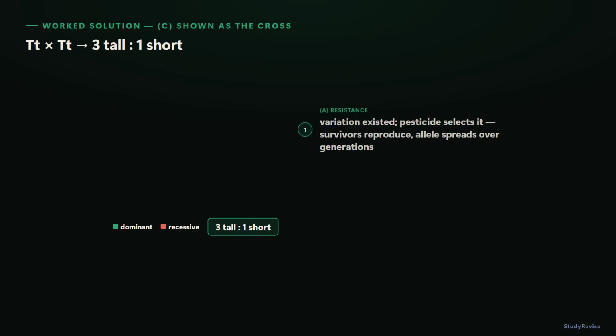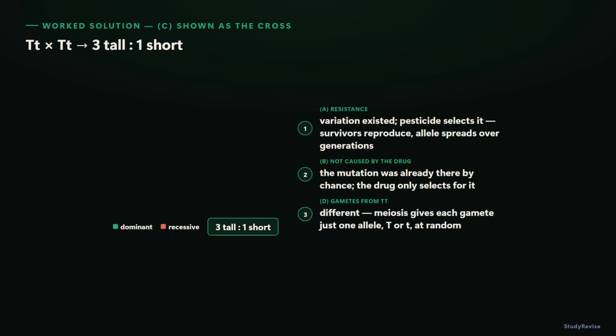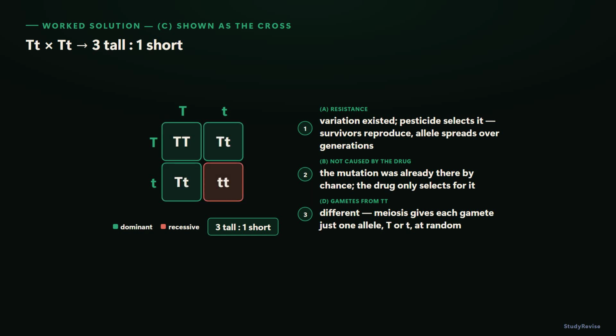Part A. Variation for pesticide resistance already existed in the population before spraying began. The pesticide is a selection pressure. Resistant insects survive and reproduce, passing the resistant allele on, so it becomes more common over successive generations.